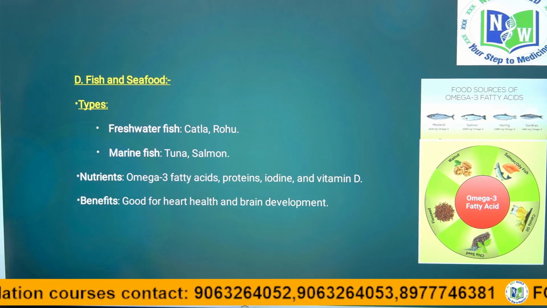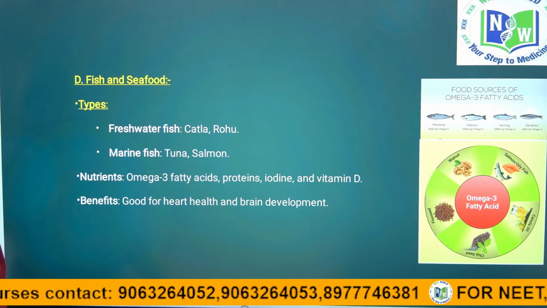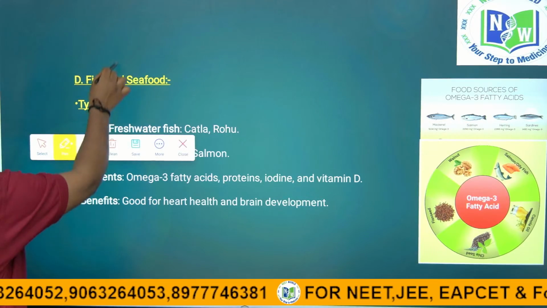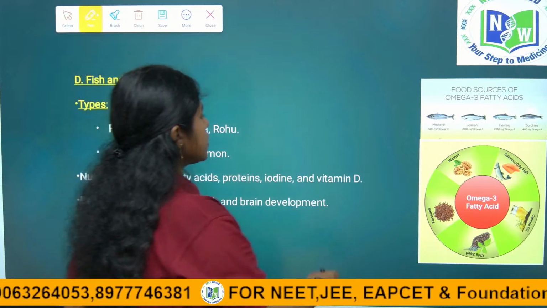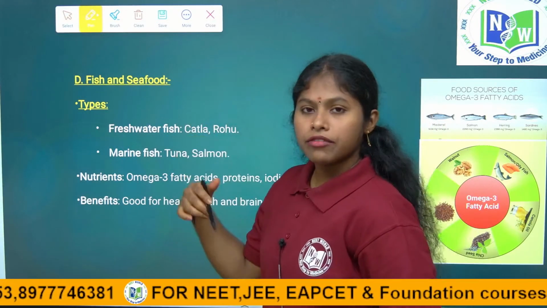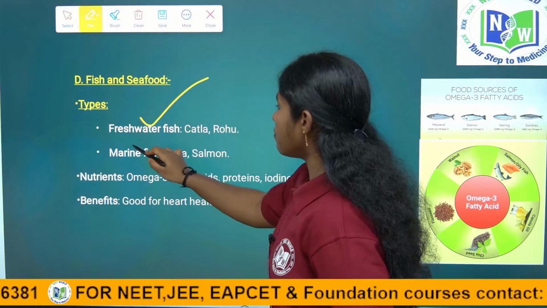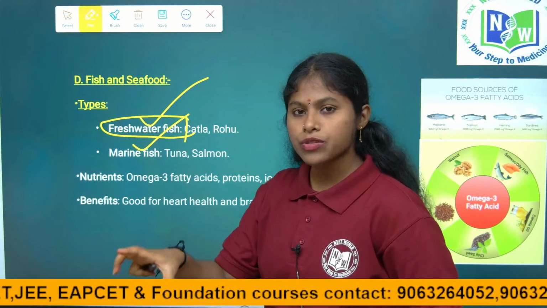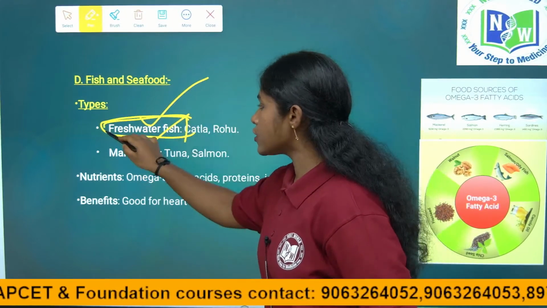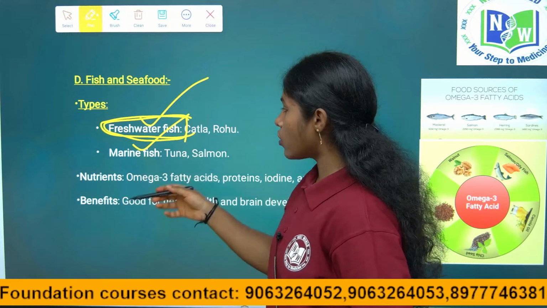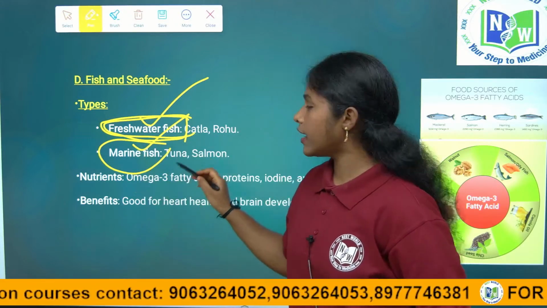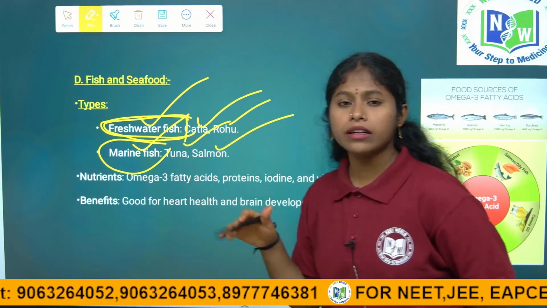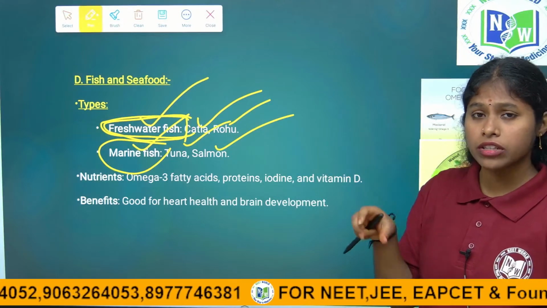And another main food we depend on a daily basis is fish. This is another animal source food we mainly depend on, right children? See, we rear fishes in freshwater and also in marine water. Those fishes we rear in freshwater we call freshwater fishes. Those we rear in marine water we call marine fishes. Marine fishes are like tuna and salmon, and freshwater fishes are like katla and rohu. For food purposes, we mainly culture these fishes.